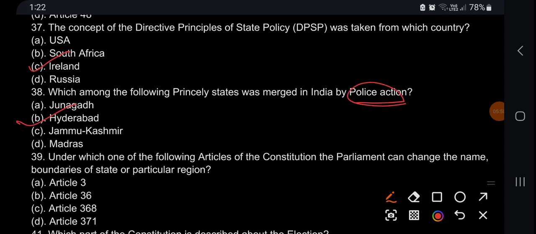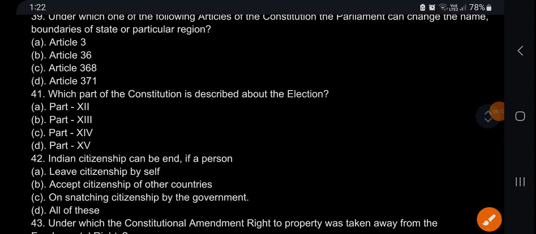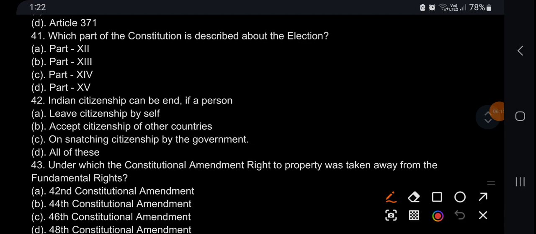Which among the following princely states were merged in India by police action? Hyderabad. Under which one of the following articles of the Constitution the Parliament can change the name and boundaries of the states of particular region? Article 3. Which part of the Constitution describes about election? It's part 15. Indian citizenship can end if a person leaves citizenship by self, accepts citizenship of other countries, or on snatching citizenship by the government. All of these.